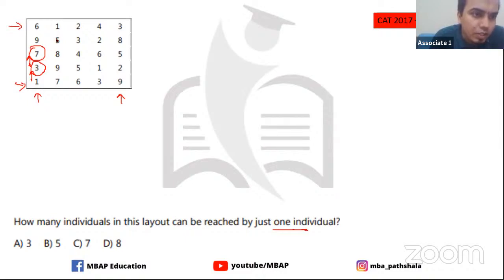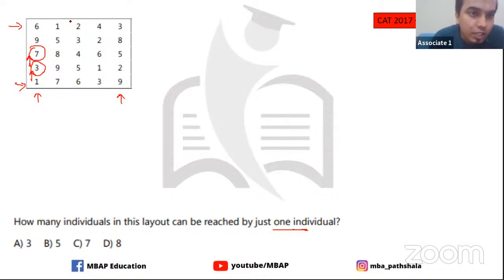Over here, in 1, there will be no one going there, because the other players are all more than that. Over here, in 5 you can have 3 which goes, but 1 also goes multiple. In 8 you see 5 and 4. In 9 you see 8 and 5. In 7 you see 1 and 6. So in the second row there is nothing.